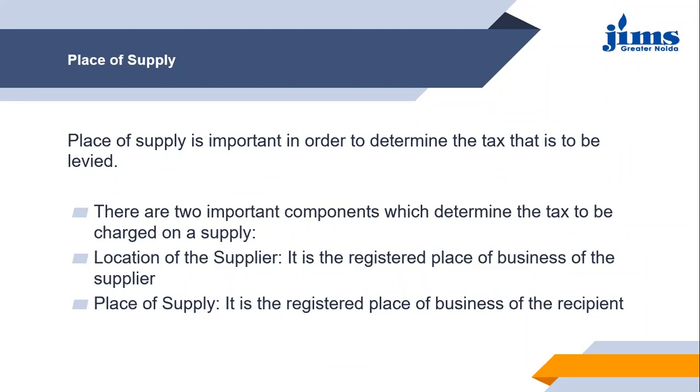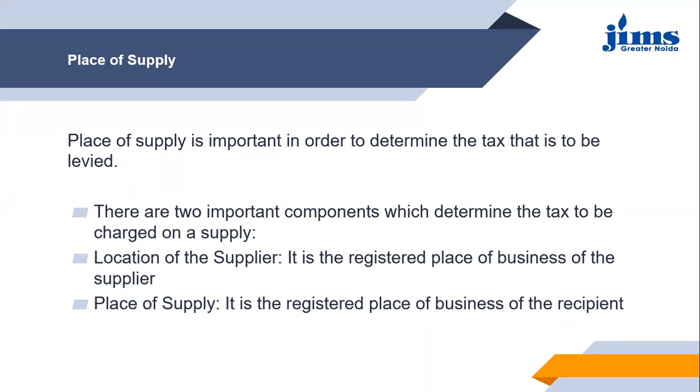Any registered person who needs to get registered under GST must provide a place of business, and that place of business will be considered as his recognized place for location purposes. So when the supplier is supplying goods or services, his registered place of business will be the basis of determination of his address, correspondence address, or location.